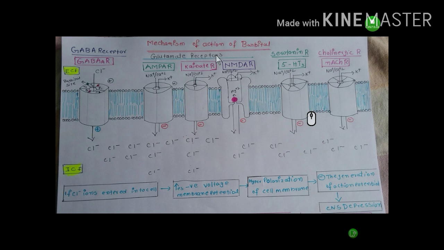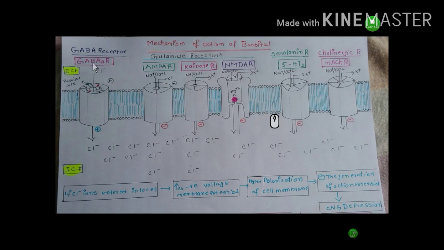Barbital belongs to the barbiturate class. Barbital is used in the treatment of epileptic seizures and insomnia. It acts on the GABA A receptor, which is a ligand gated chloride channel. For GABA A receptor activation, two GABA molecules are required.